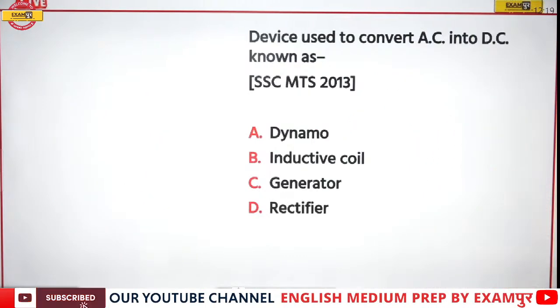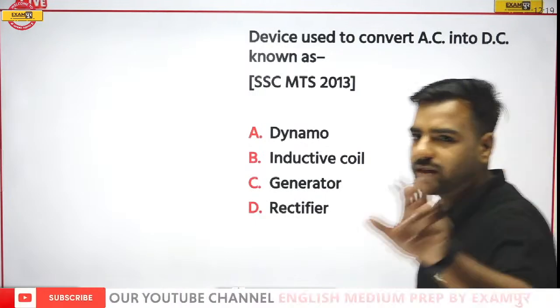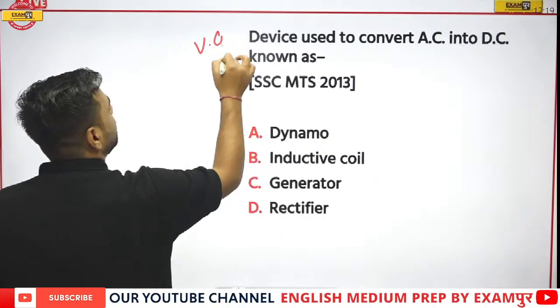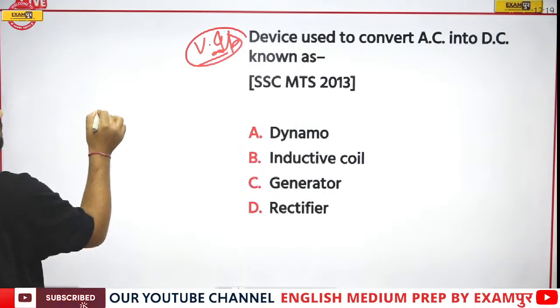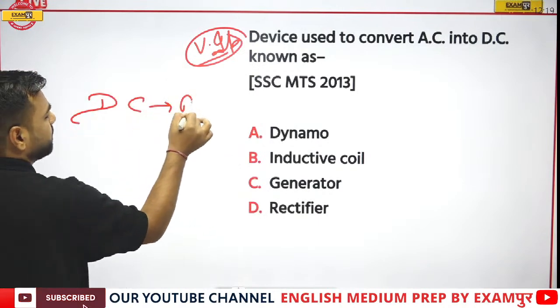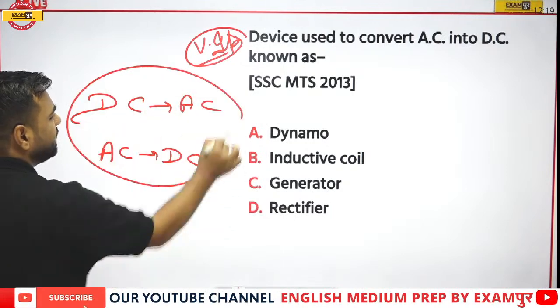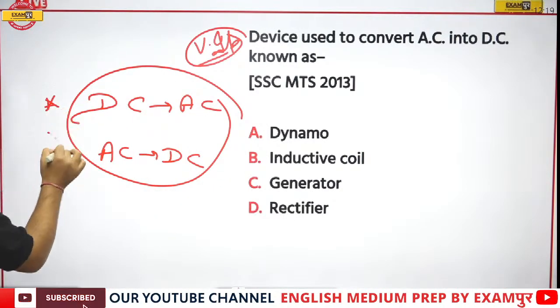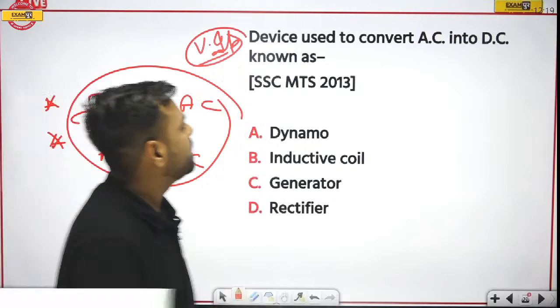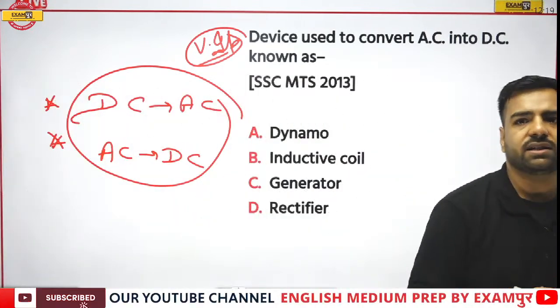Next, device used to convert AC into DC. Now this question is very important, I'll tell you why, because there are two questions. One is DC to AC and another one is AC to DC. These questions are asked many times in many examinations, so do not forget about both. First of all, I want the answer for this: device used to convert AC into DC. What is going to be the correct answer?